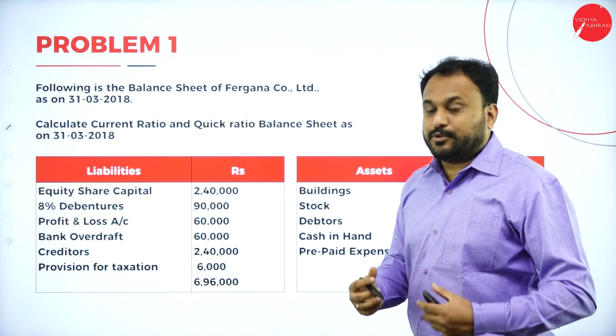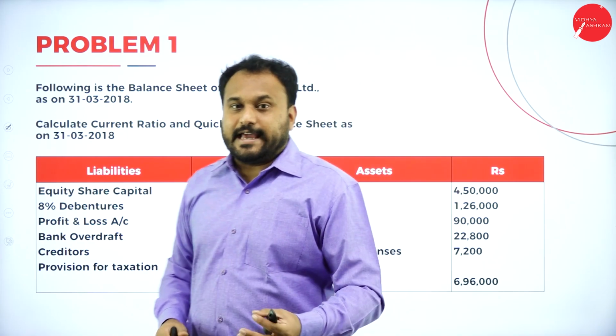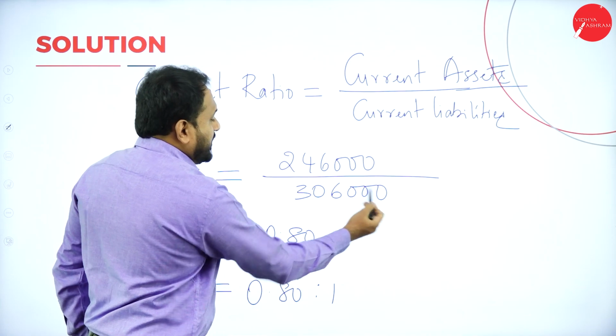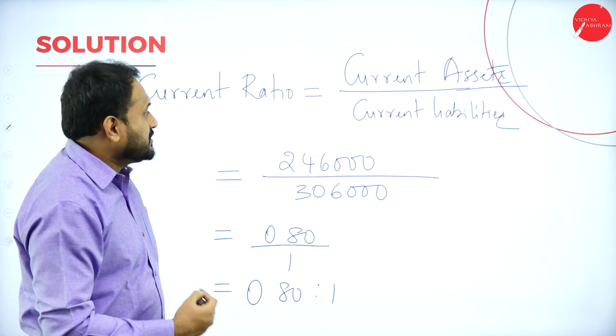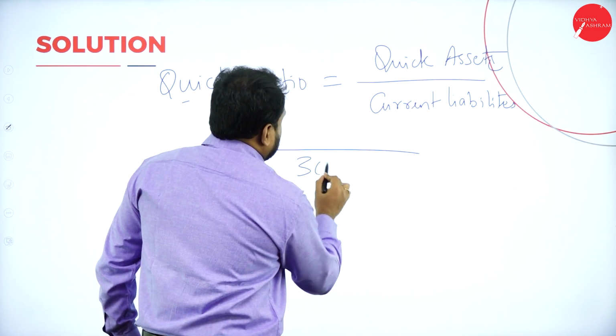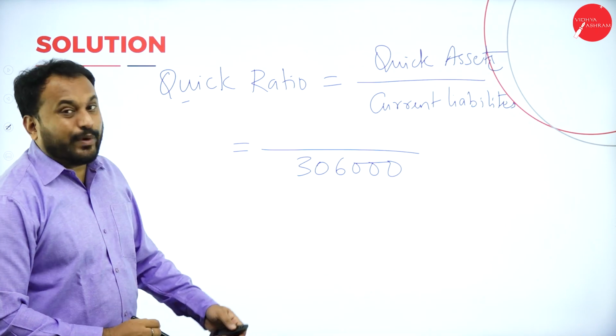Now what is it that we are supposed to see? Liabilities, we got to know. That is current liabilities. It is already calculated. This is what current liabilities is: 3,06,000. It is the same thing. So here what we will do is equal to 3,06,000. But what is quick asset?